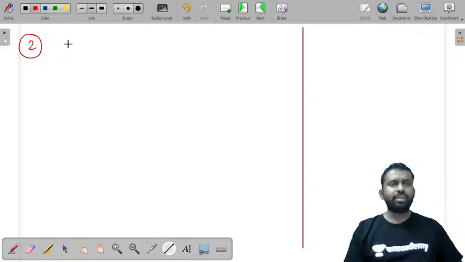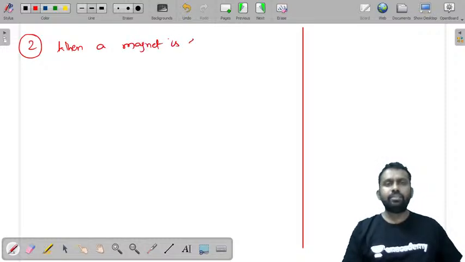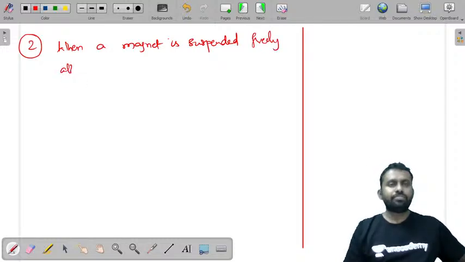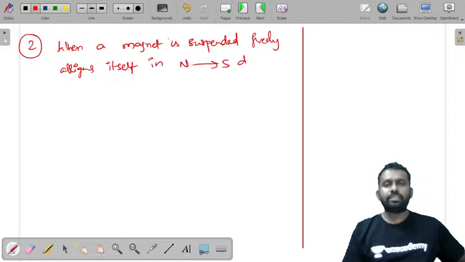When a magnet is suspended freely, it aligns itself in north and south directions.